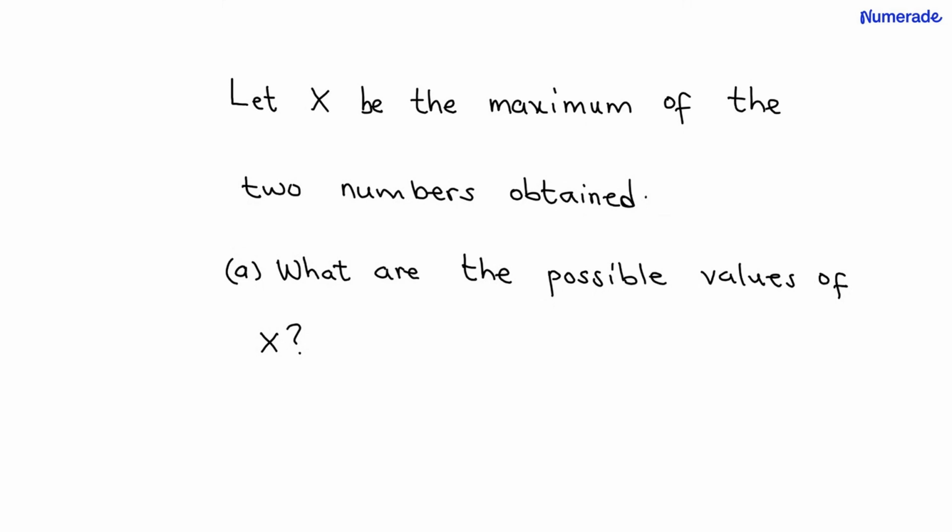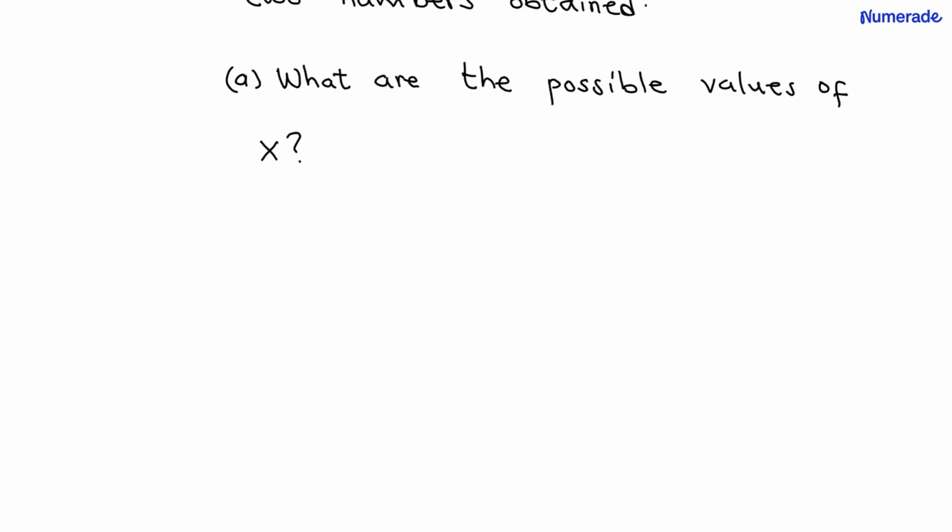In this lesson, we have an experiment of rolling a balanced two dice. So we'll let x be the maximum of the two numbers obtained. And the first part, we are looking at the possible values of x, or the sample space.